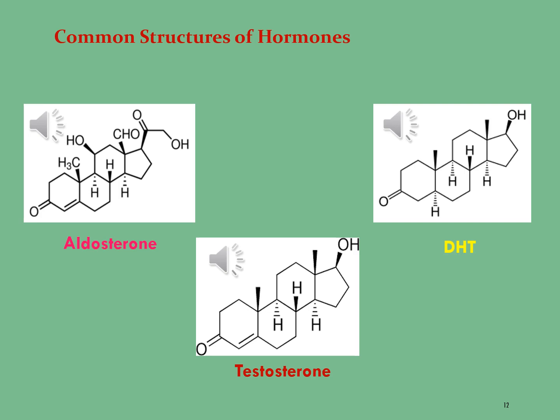The next molecule is testosterone, which comprises carbon 19, hydrogen 28 and oxygen 2. You can see over here in the structure of testosterone there is a carbonyl group at carbon number 3 and a double bond at carbon number 4 in the first ring, in addition to the hydroxyl group at carbon 17 position.